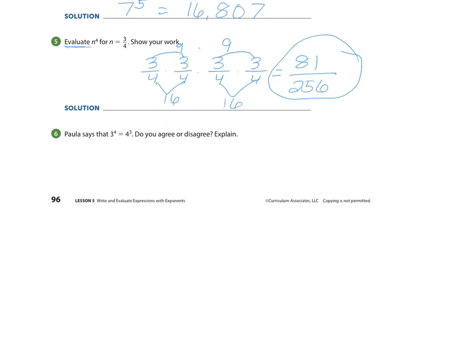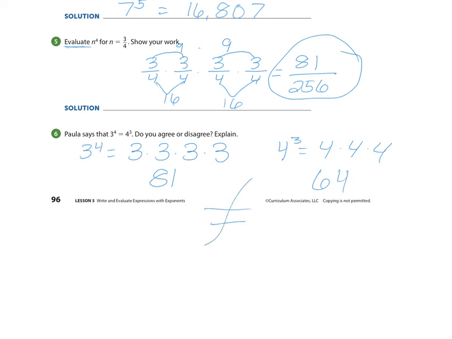Paula says that 3 to the 4th equals 4 to the 3rd. Do you agree or disagree? Absolutely disagree. You should know that right away without even doing any of the work. But to prove this answer, 3 to the 4th power is 3 times 3 times 3 times 3. 4 to the 3rd is 4 times 4 times 4. If you solve those, this is going to equal 81. This is 64, which makes them not equal.